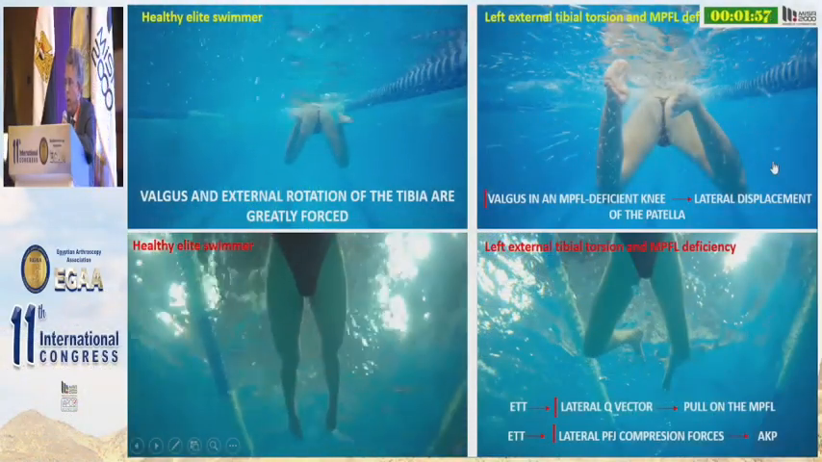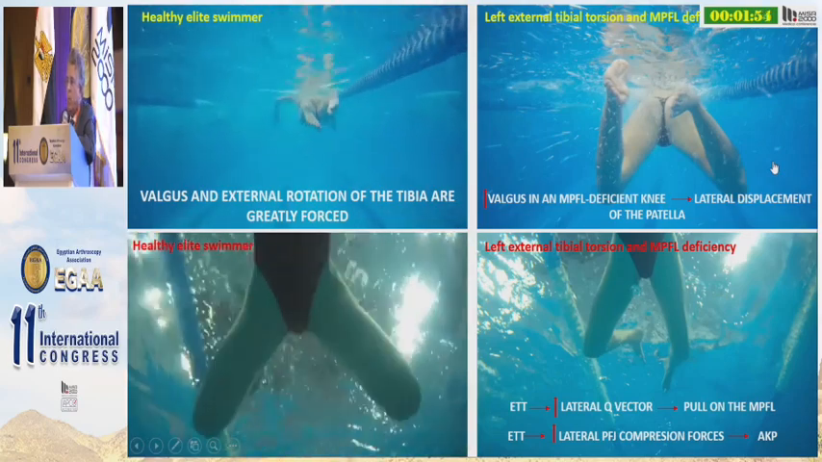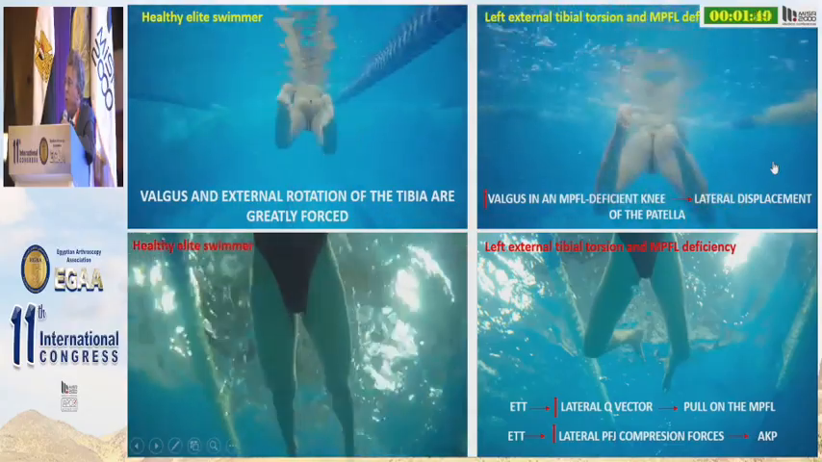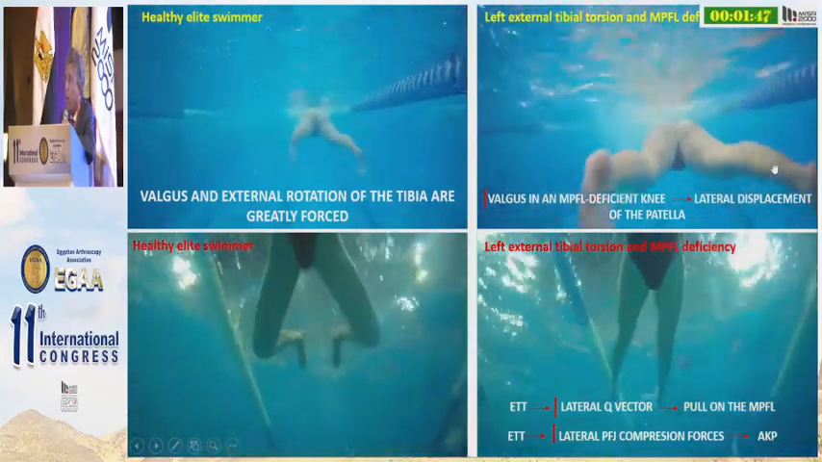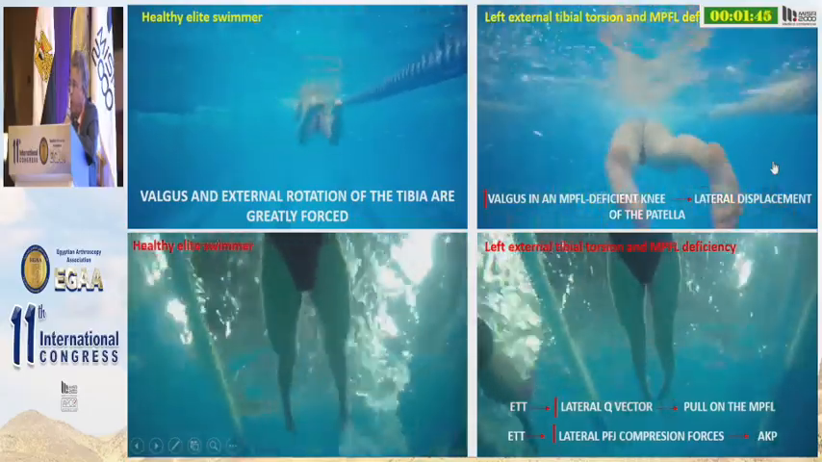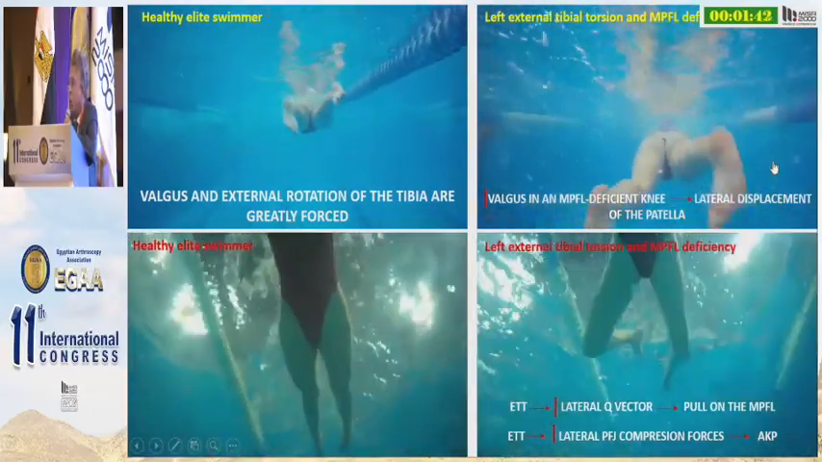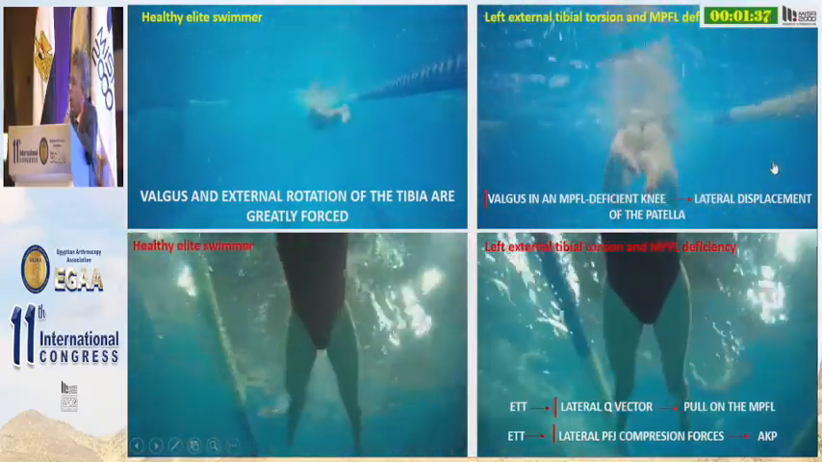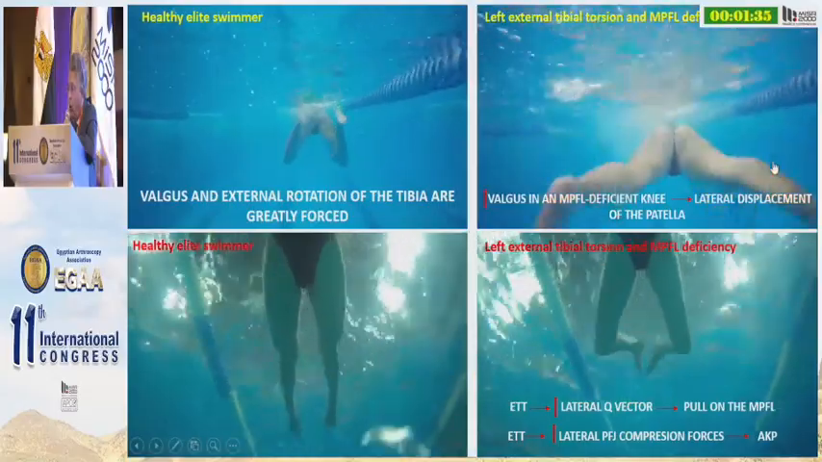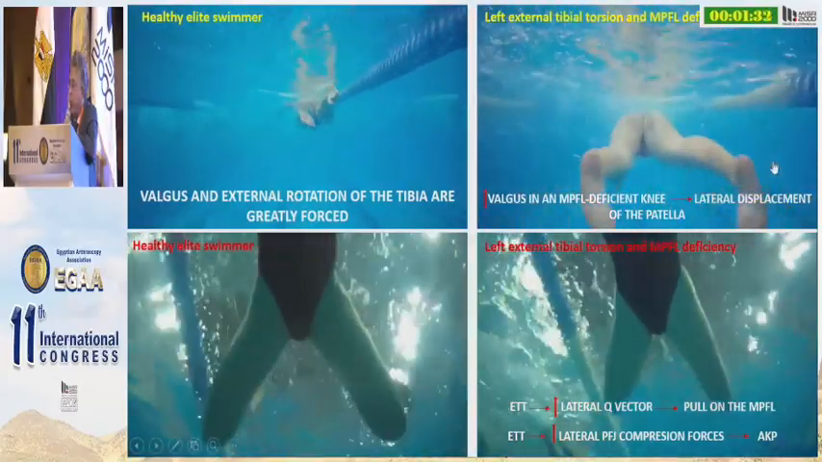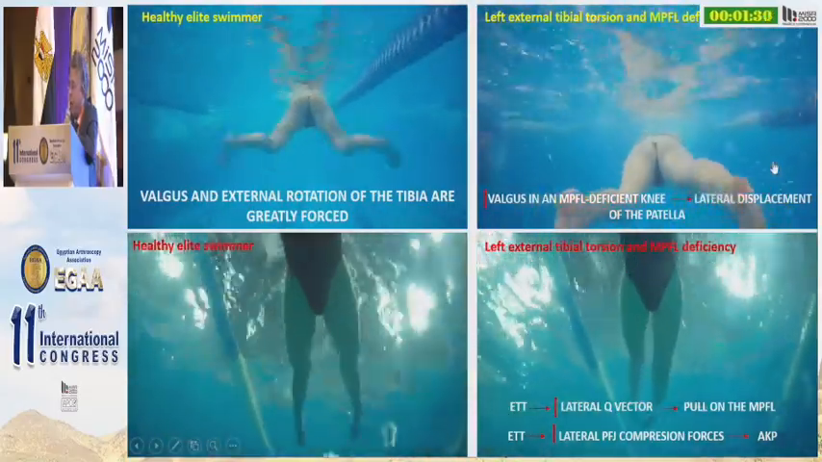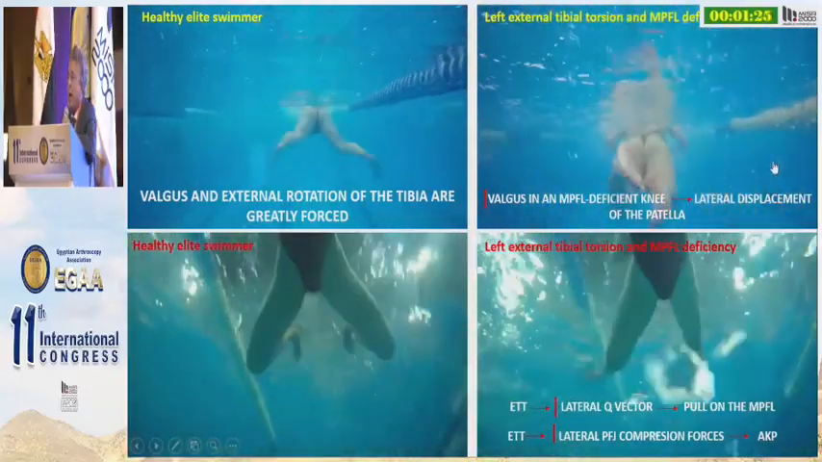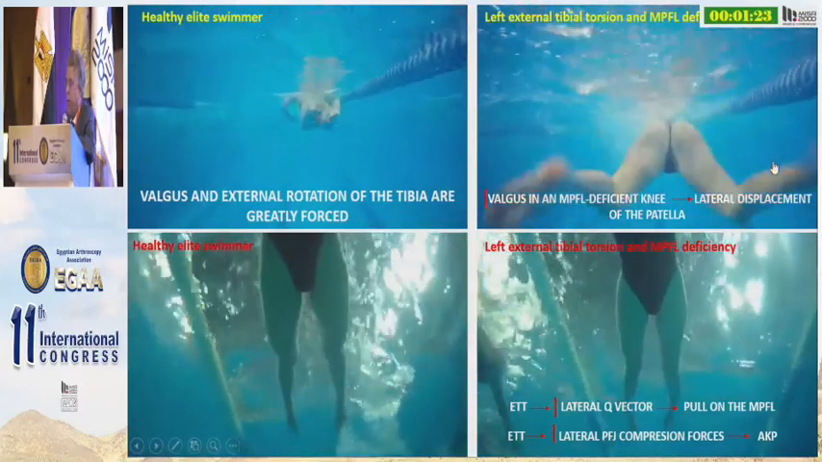And you must consider that the valgus malalignment in an MPFL deficient knee will provoke a lateral displacement of the patella. Moreover, external tibial torsion will provoke an increment of the lateral quadriceps vector that will increase the pull on the MPFL. Moreover, external tibial torsion will provoke an increment of the lateral patellofemoral joint compression forces, and this will provoke an increment of the anterior knee pain or patellofemoral pain.